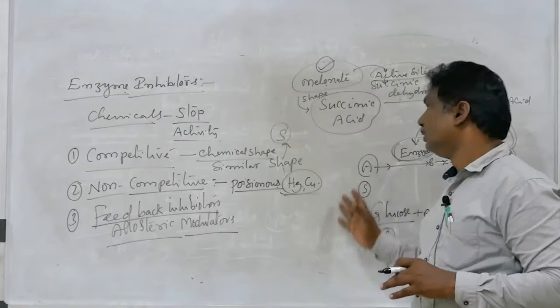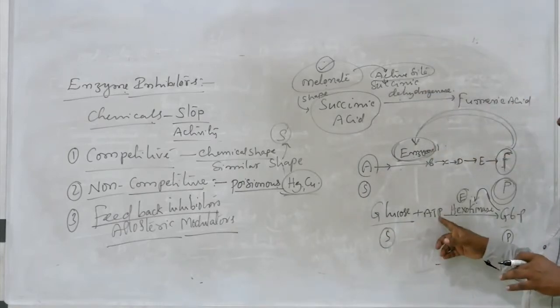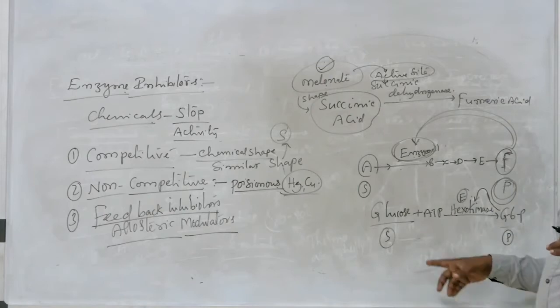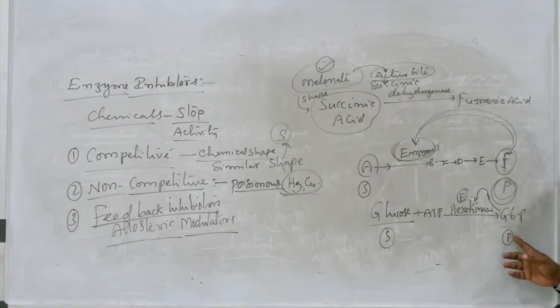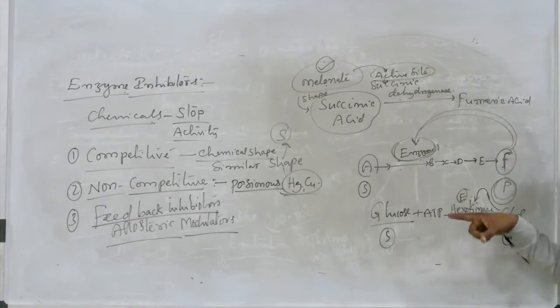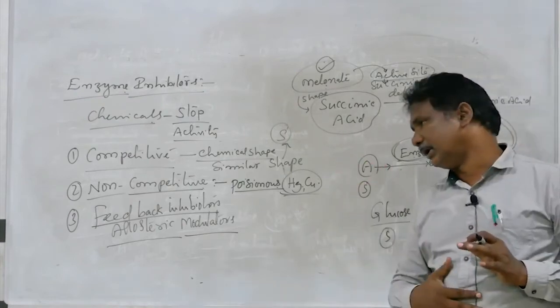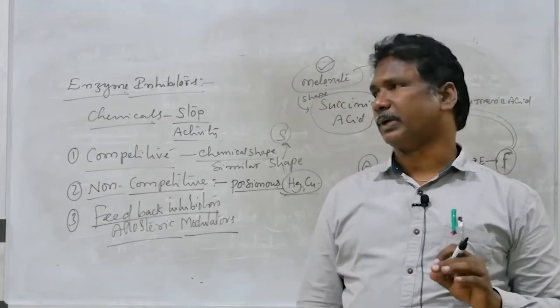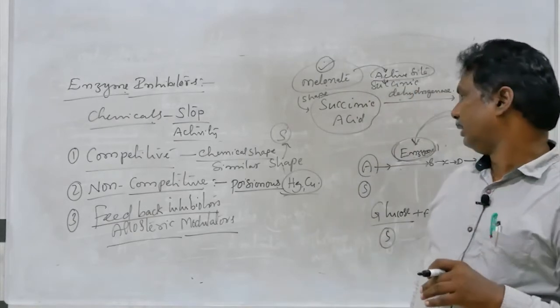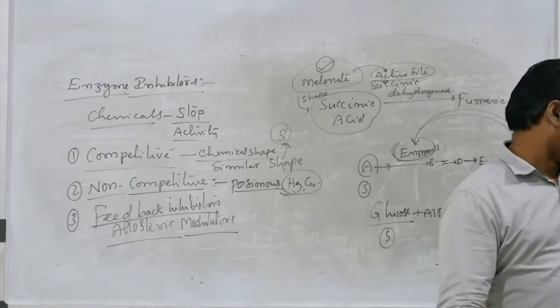Okay, are you clear? So an example of feedback: glucose, the first step in glycolysis in respiration, glucose combines with ATP to form glucose 6-phosphate in the presence of the enzyme hexokinase. So in this one, the product is glucose 6-phosphate. The accumulation of more glucose 6-phosphate can inhibit the activity of the enzyme hexokinase. These feedback inhibitors also occupy a site other than the active site. Those are called feedback inhibitors.